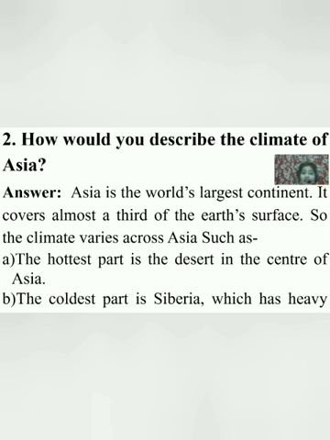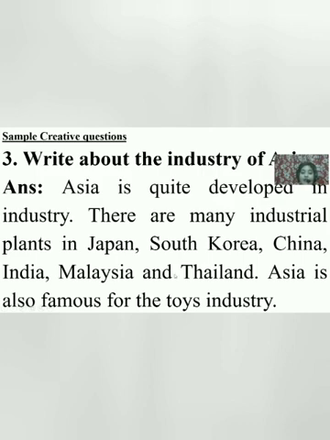How? Let's see. Asia is the world's largest continent. It covers almost a third of Earth's surface. The climate varies across Asia, such as... This is the introductory part of the answer. Now we are going to the main part of the answer.